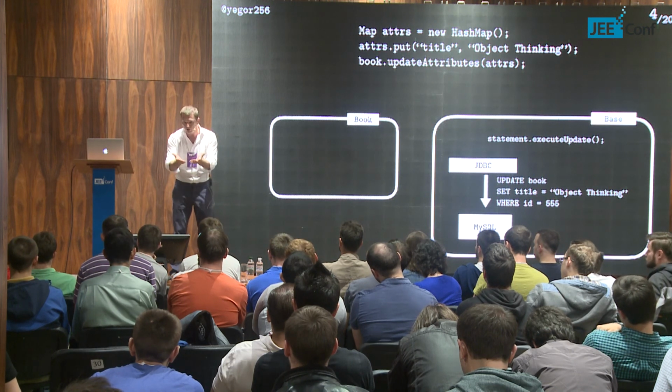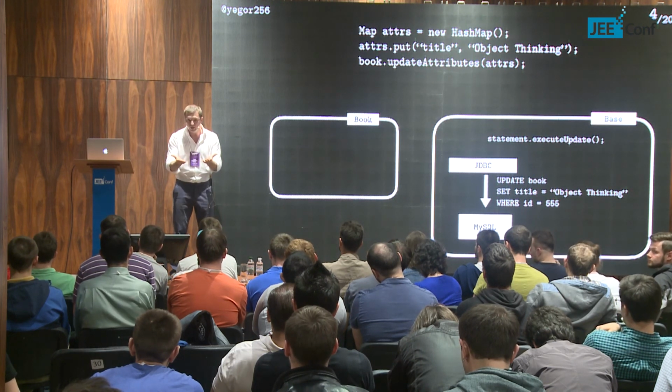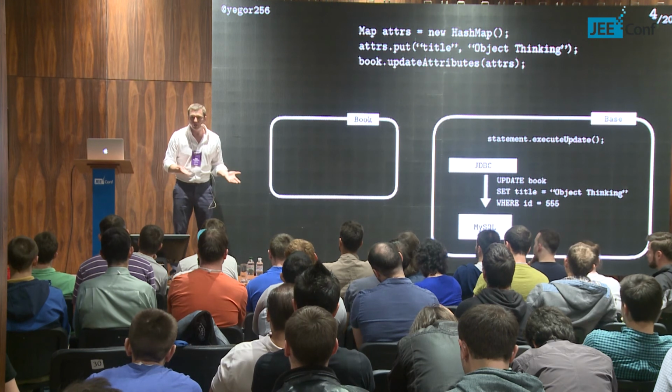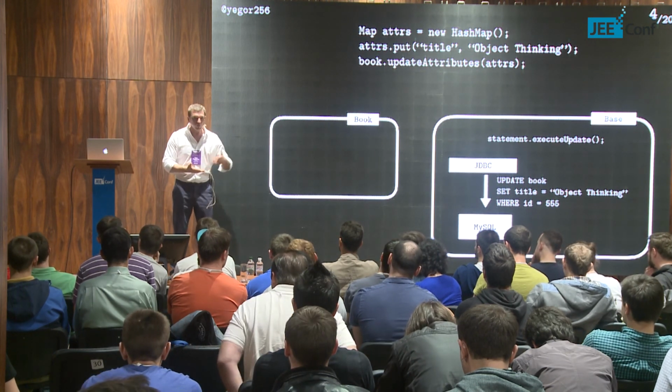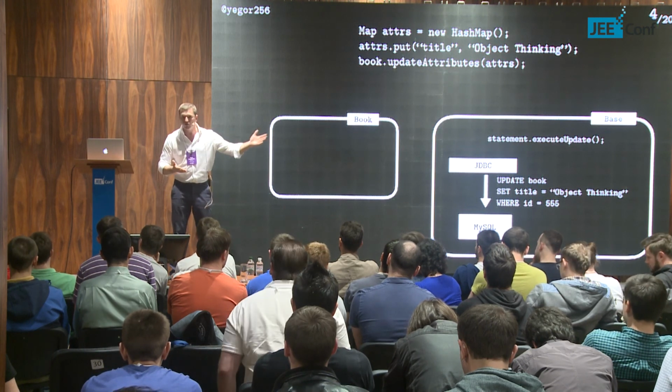You're saying that we all know Hibernate is bad. We all know this is an anemic model, like you said. So how come people for 10 years still use Hibernate? Why is it not dead? Why is Hibernate not a dead project? Not because we continue to develop something which was created 10 years ago.